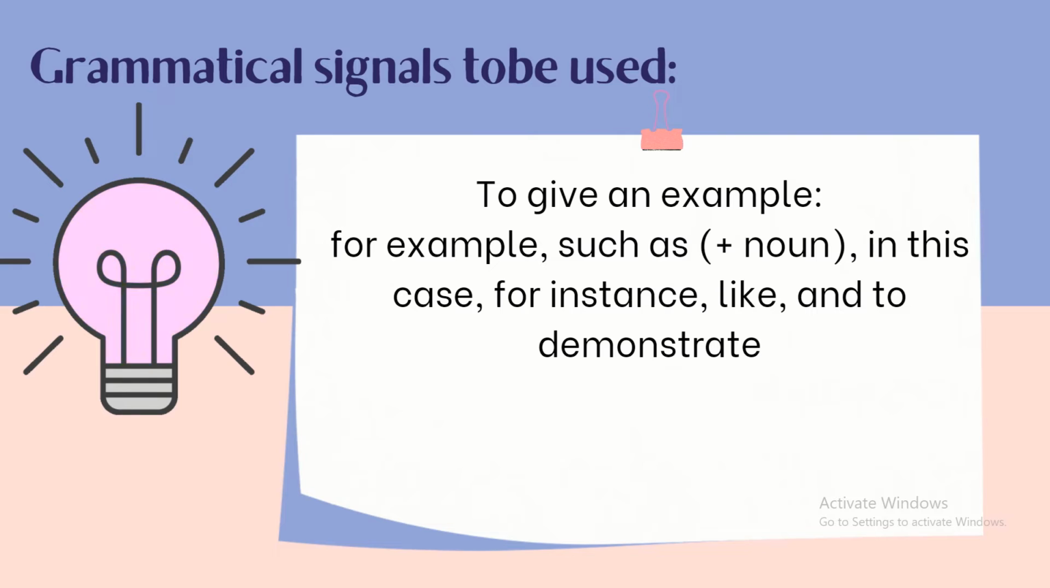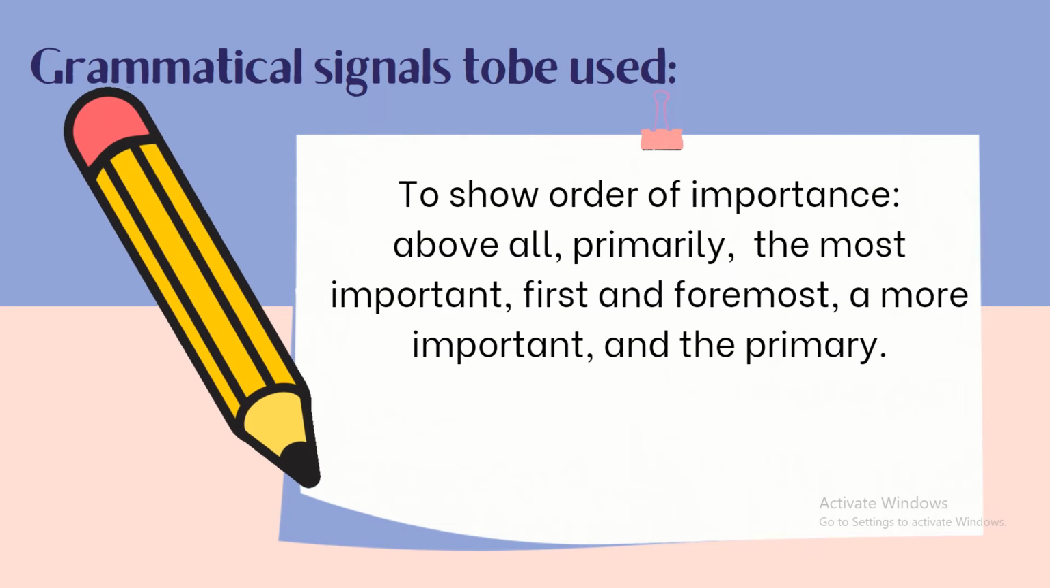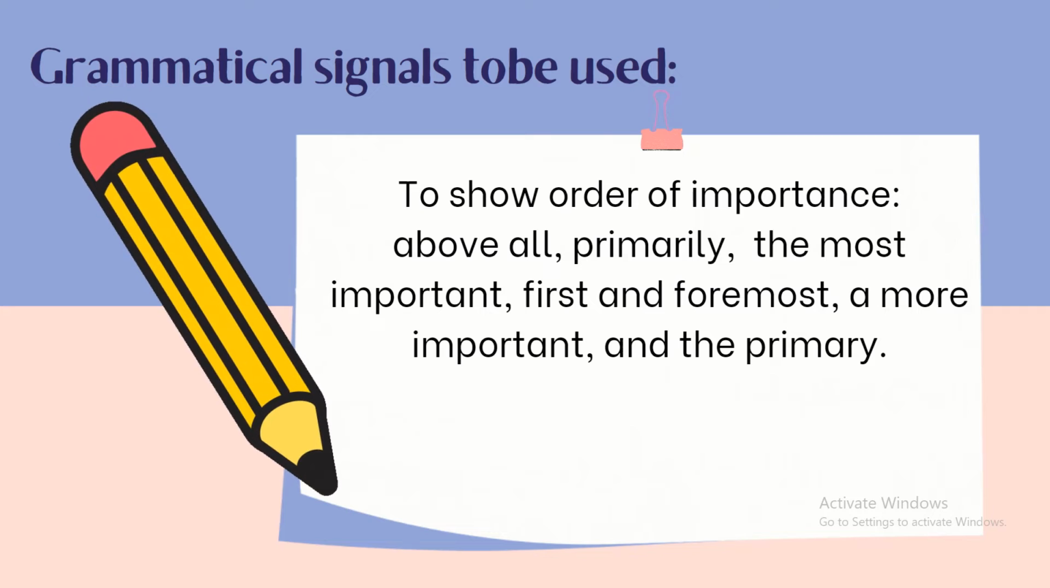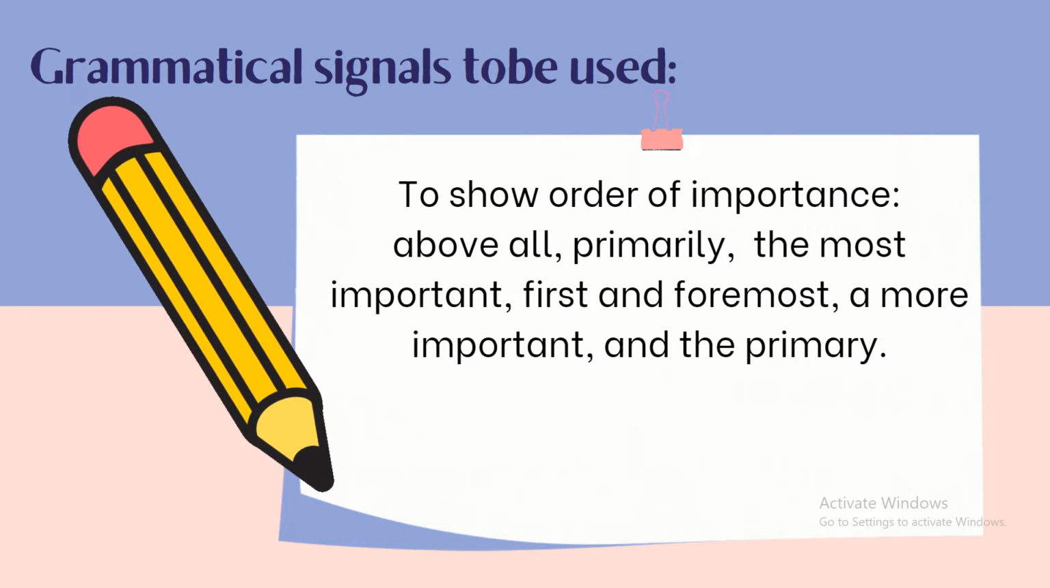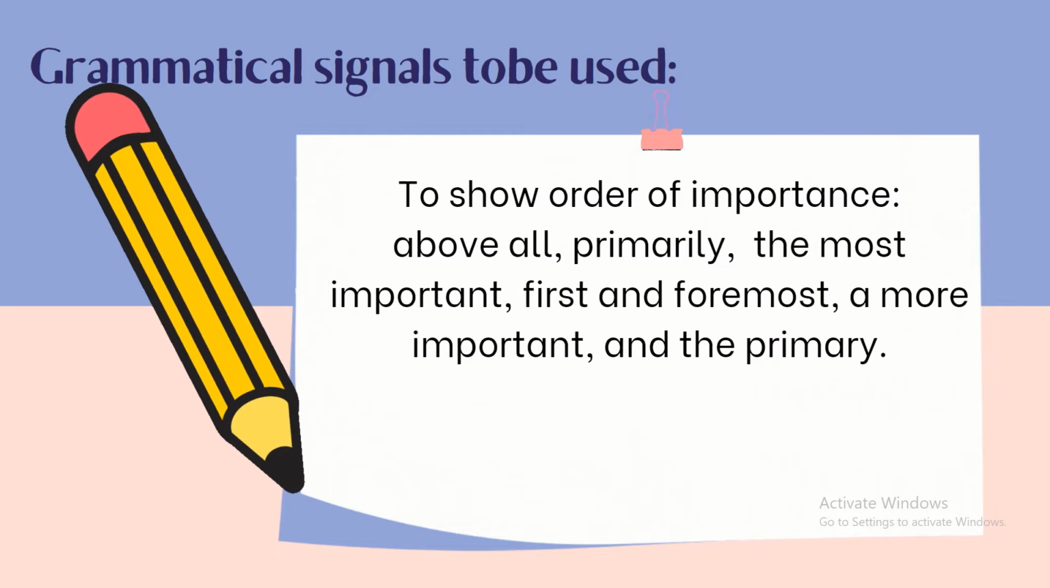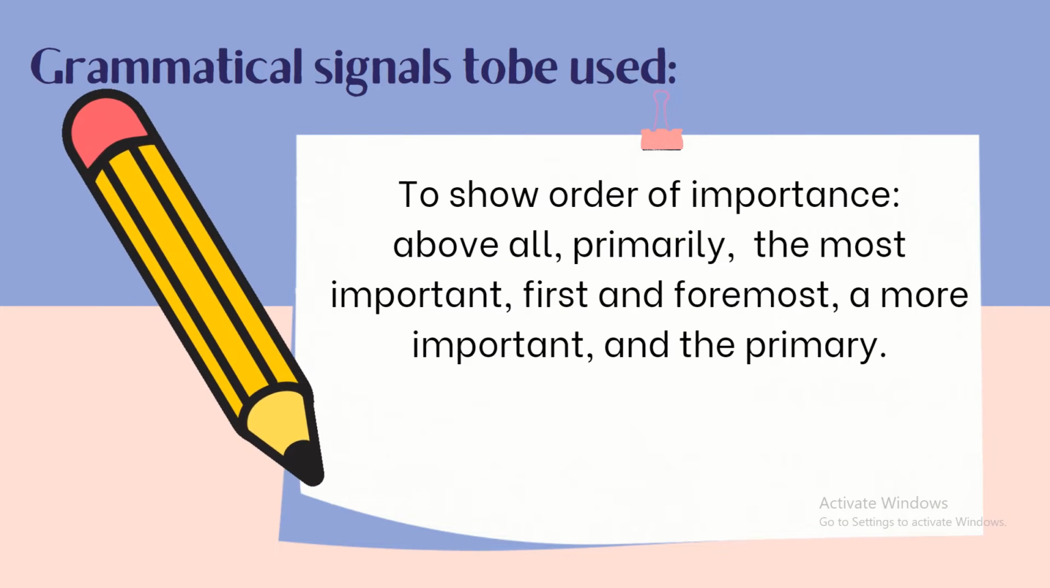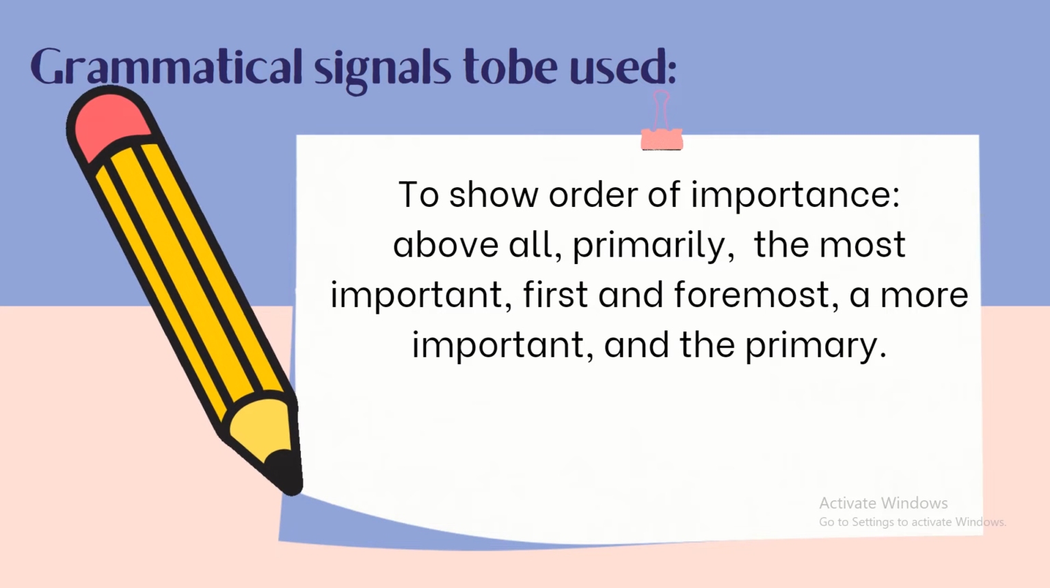Now we have numerous grammatical signals to be used. To give an example, we can use for example, such as, in this case, for instance, like, and to demonstrate. Now, if we want to show order of importance, we can use these following grammatical signals. Above all, primarily, the most important, first and foremost, a more important, and the primary.